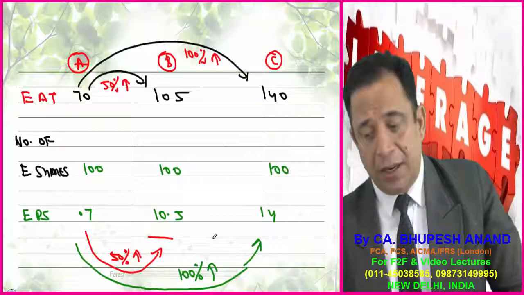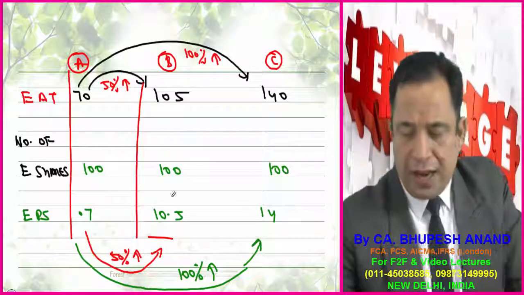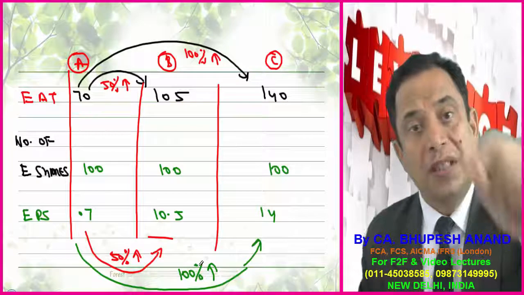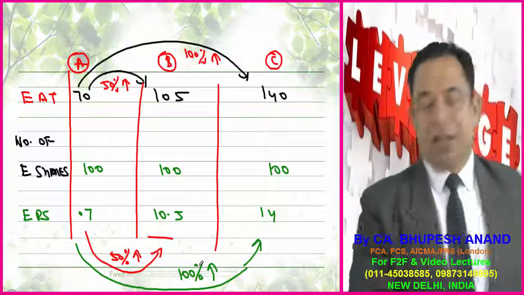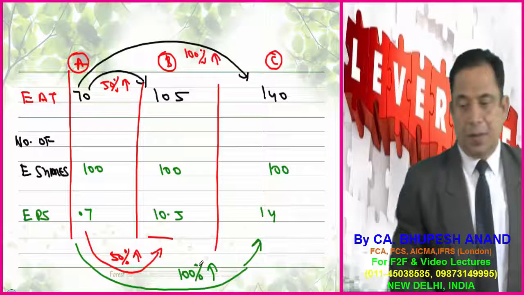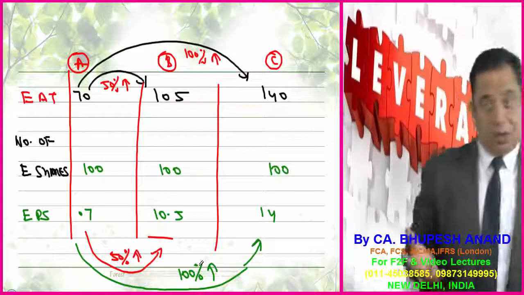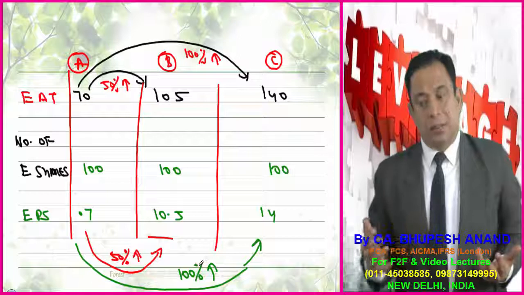Like this we can calculate EPS. So I have again taken an example to prove that the percentage change in EAT is equal to the percentage change in EPS. Supposing EAT is 70, and if there is an increase of 50%, then 105, then 140. Now the number of shares be 100, 100, 100. EPS is 0.7, 1.05 and 1.4.